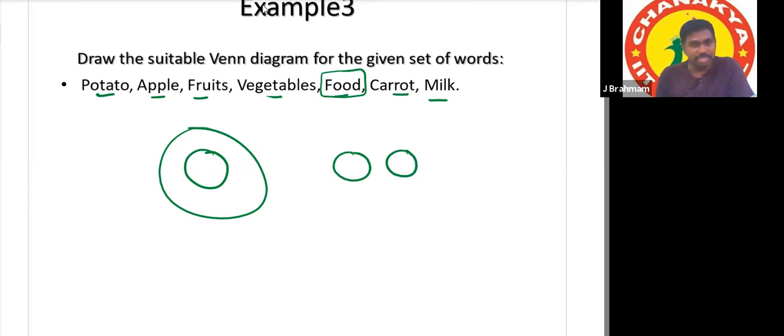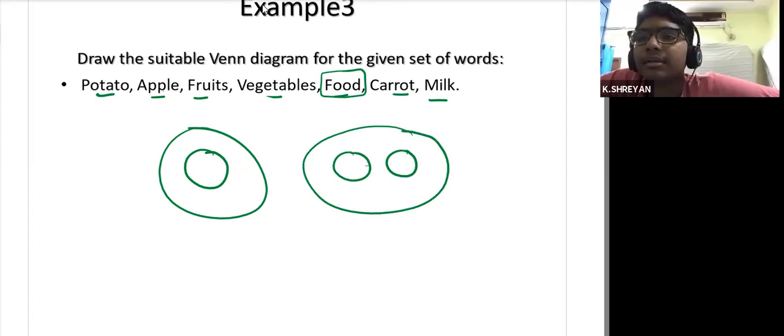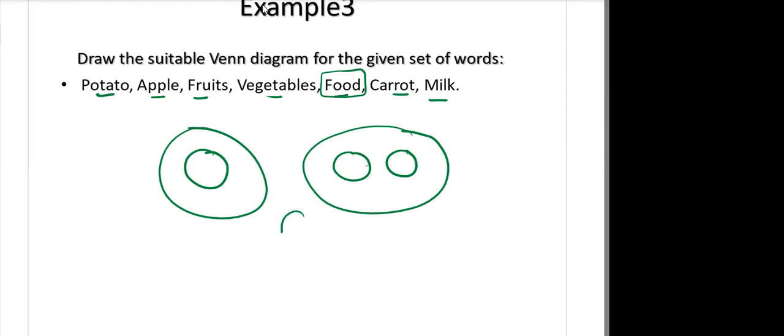Between these two, no relation, only intersection. This is vegetable. Then what about milk? Milk is separate. One separate circle for milk, in between.